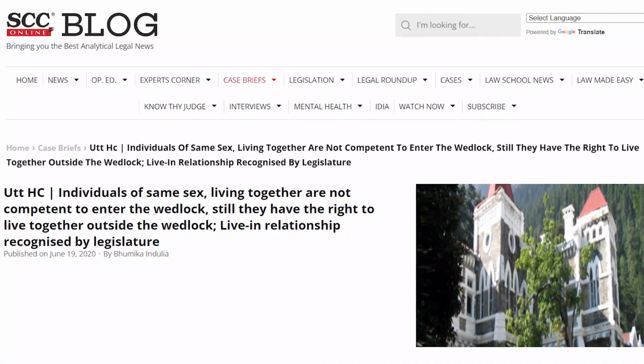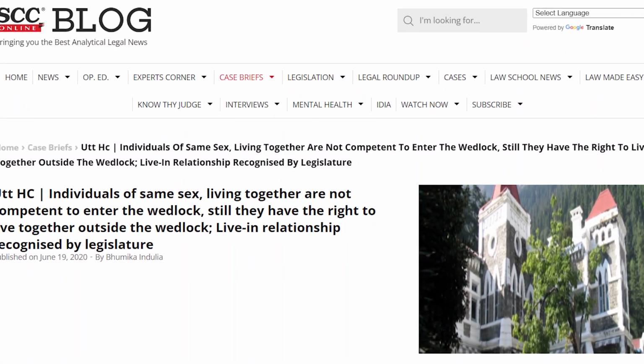We'll be talking about some of the decisions which happened at the regional level before coming to the present scenario, because this Deepika decision was built on the basis of other decisions which had happened in the past in certain regional courts. The first court to give a decision in this regard was the Uttarakhand High Court. It gave a decision in June 2020 wherein same-sex couples in live-in relationships were given certain benefits under Article 21, whereas another judgment was passed just 1 month prior to that by the Odisha High Court.